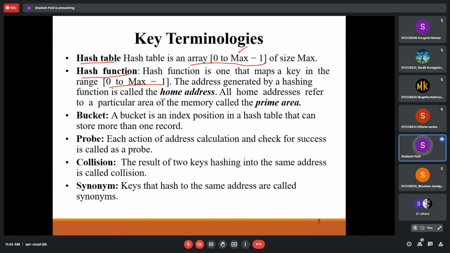Now another terminology is the address generated by hashing. Suppose I compute 23 mod 10. What address will it generate?